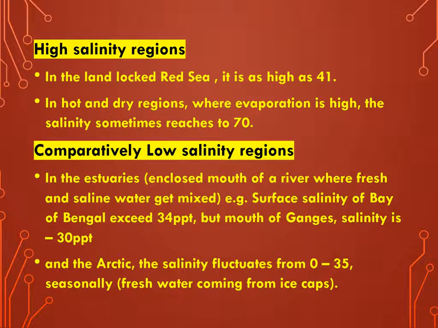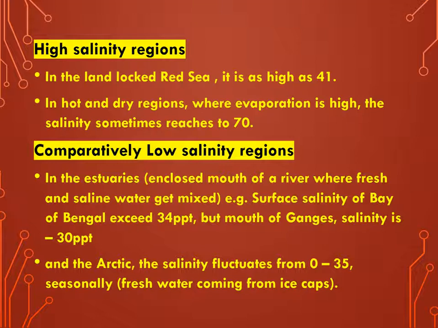Next, where are the higher salinity regions and comparatively lower salinity regions found? Higher salinity regions are mainly in hot regions where temperature is very high, evaporation rate is very high, and precipitation is also low. There high salinity regions are found, mainly in the Red Sea.